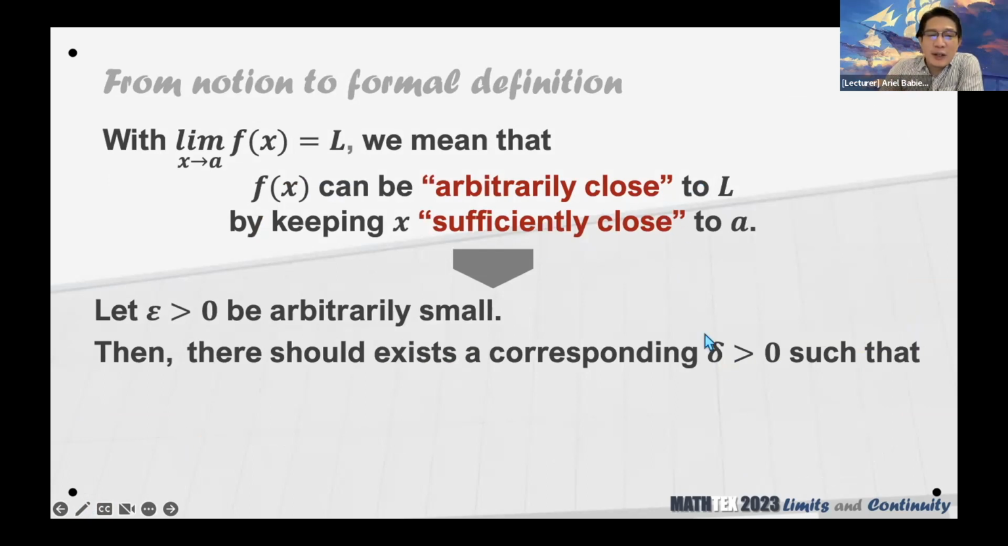So ang gusto natin gawin ngayon from this arbitrary closeness and sufficient closeness, we want to use epsilon and delta to denote the distances. We want the epsilon to be arbitrarily small, and correspondingly, we are going to get delta. So how do you read this? Or how do you interpret this? We want the distances of the function values to be at most epsilon distance from the limit L. And correspondingly, the x's should be at most delta distance from our value A.